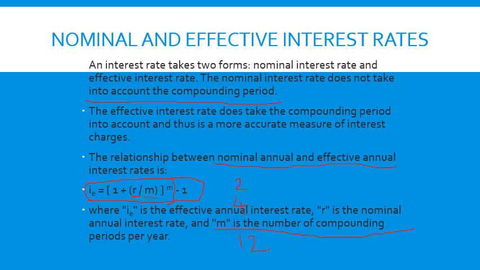If you substitute M with 1, that is annual compounding, then IE will be the same as the nominal interest rate. There won't be any difference. IE will be different from the nominal interest rate if and only if M is other than 1, could be 2 or 4 or 12, depending on whether it is semi-annual, quarterly or monthly compounding.